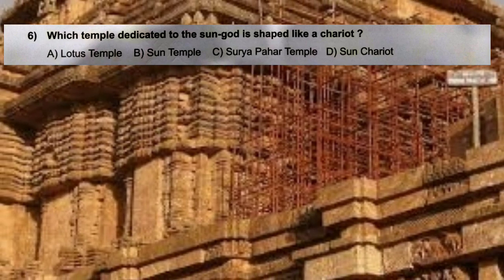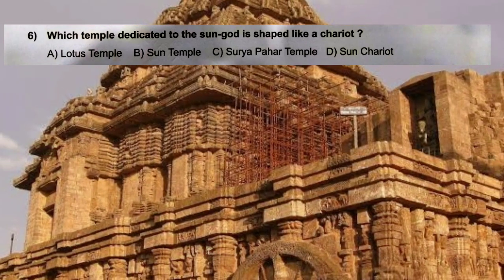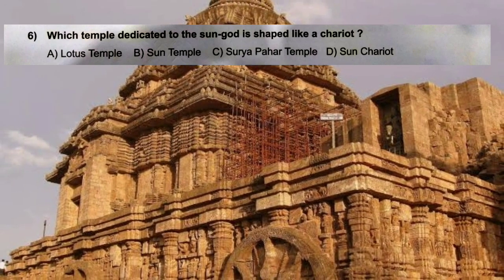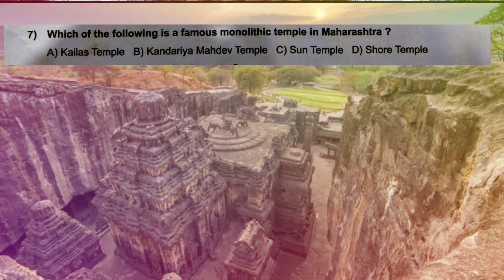Question number 6. Which temple dedicated to the sun god is shaped as a chariot? Options are A. Lotus Temple, B. Sun Temple, C. Surya Pahad Temple, D. Sun Chariot. And the correct answer is B. Sun Temple.